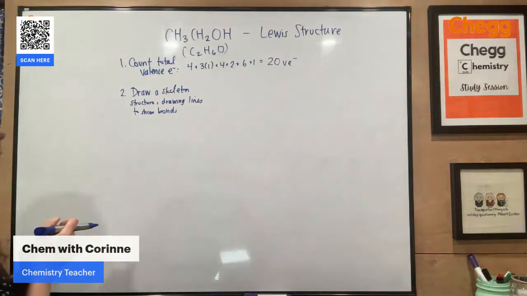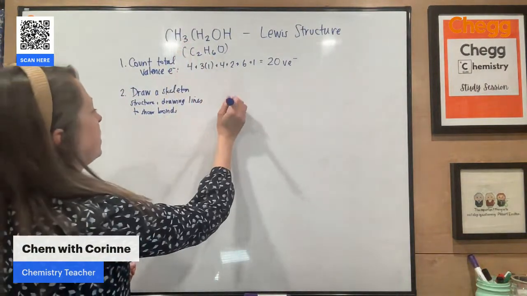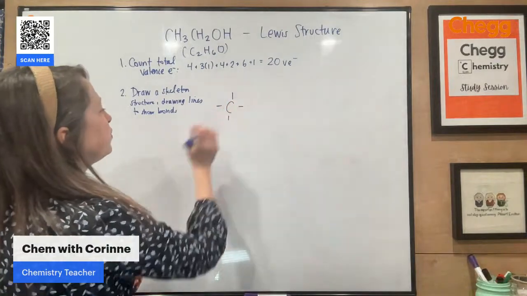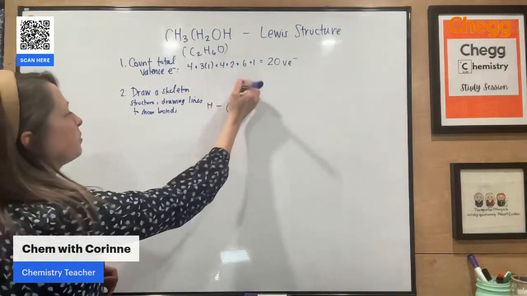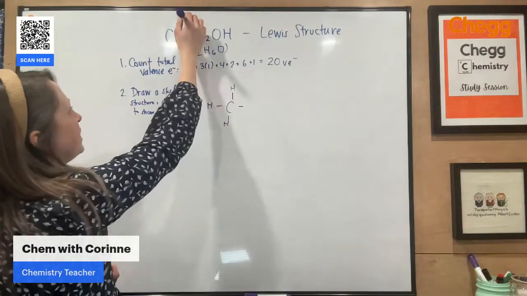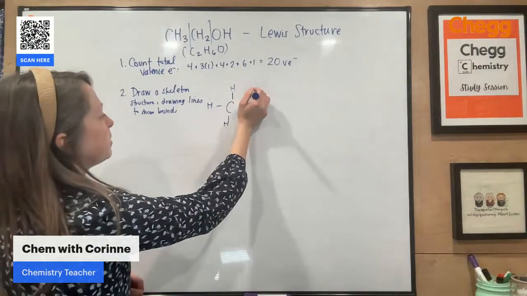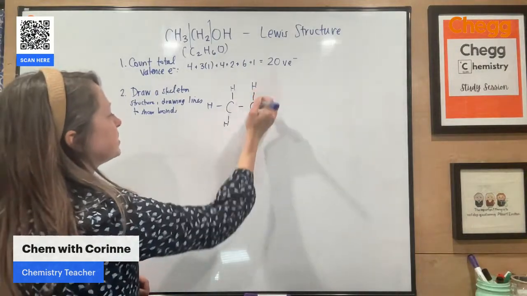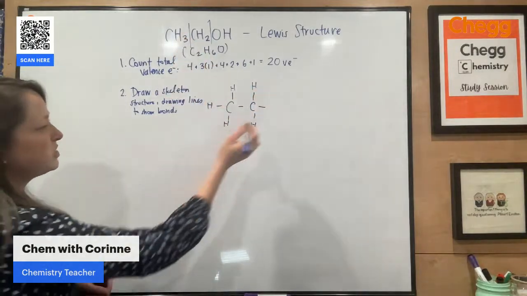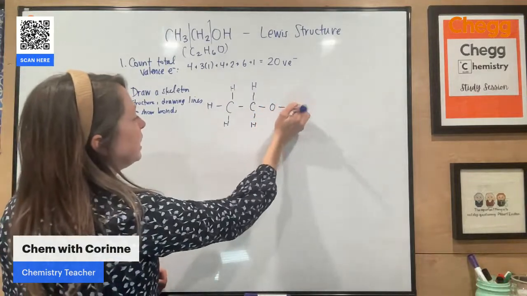So let's go ahead and predict how this is going to look. I'm going to put carbon. Carbon is going to have 4 bonds. I'm going to put hydrogen at 3 of those spots. And again, this kind of shows me what's going on here. Then that's going to connect to another carbon, which also is going to want to have 4 bonds. So I'm going to put in those 2 hydrogens. I'm going to put an oxygen and then a hydrogen.